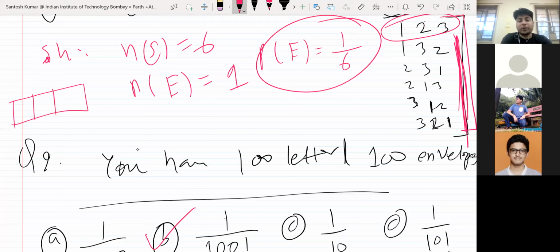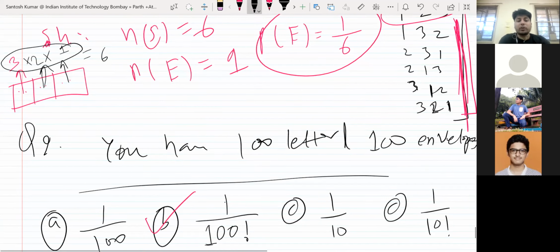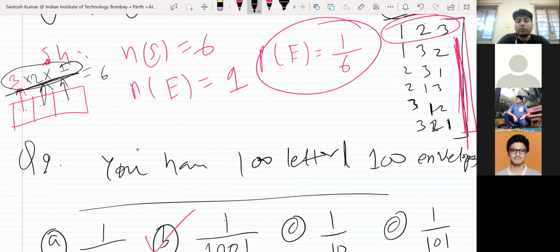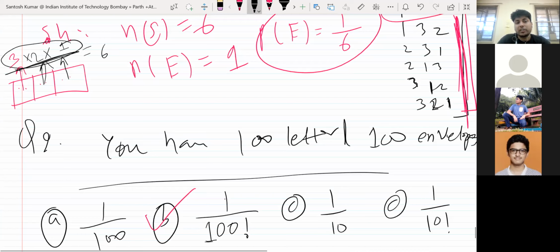Okay, 6 is what? 3 factorial actually. How? You have 3 envelopes, first, second, third. So in the first envelope, you have 3 possibilities. Either you can place the first letter or the second letter or the third letter. In the second envelope, you have 2 possibilities only because one you already placed in the first envelope. So you will place one letter into the second envelope also. Then in the third envelope, you will have only one option left. So using the multiplication rule of counting, the total possibility of arrangement is 6. So the same logic if you apply, out of those 6 possibilities, only one will be the right arrangement, the right place.